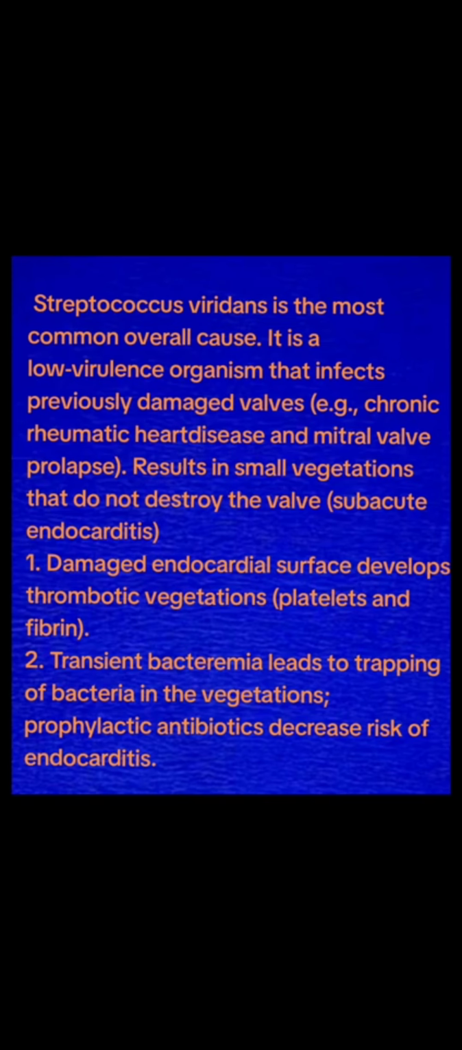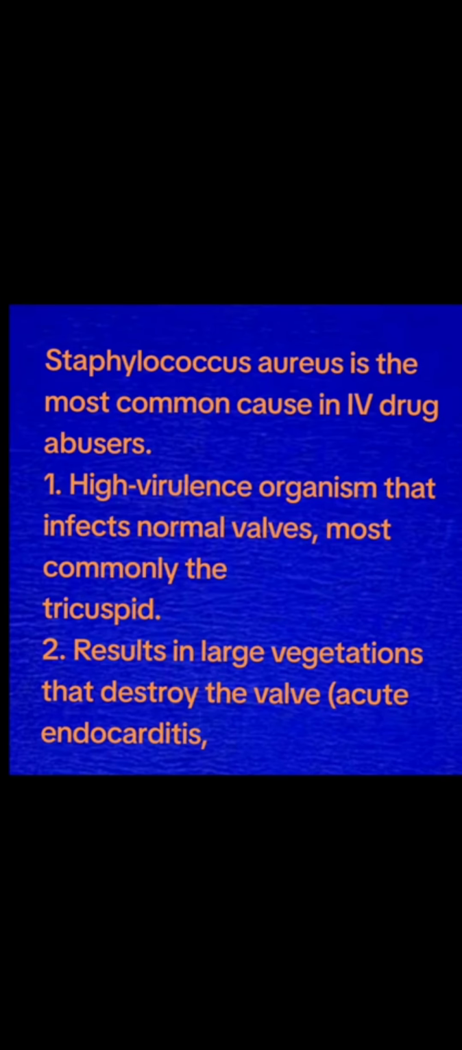A damaged endocardial surface develops thrombotic vegetation, for example platelets and fibrin. Transient bacteremia leads to trapping of bacteria in the vegetation. Prophylactic antibiotics decrease the risk of endocarditis.